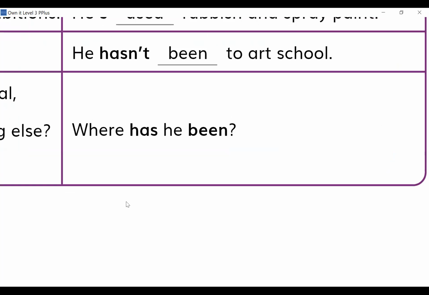Please pay attention. And then there comes the auxiliary verb, has or have, depending on the subject pronoun you are using. Then there comes the subject pronoun. Then we are using the past participle form of the verb, the irregular verb, or the ed form of the regular verbs.